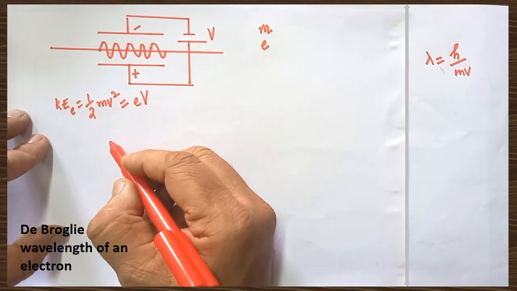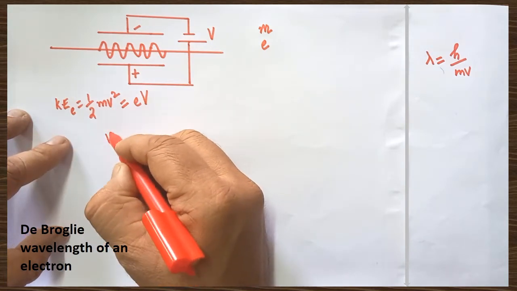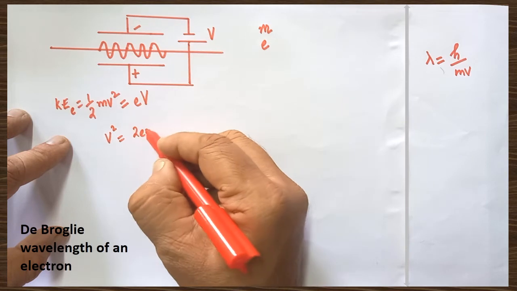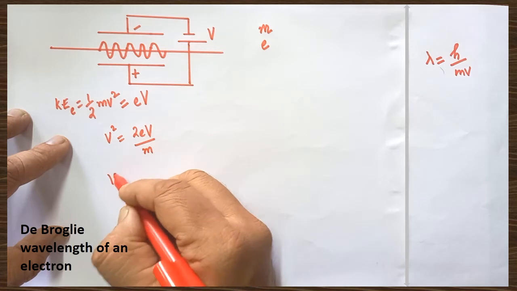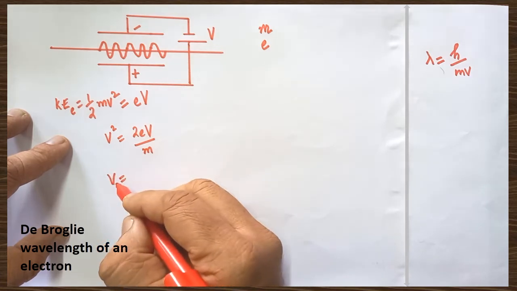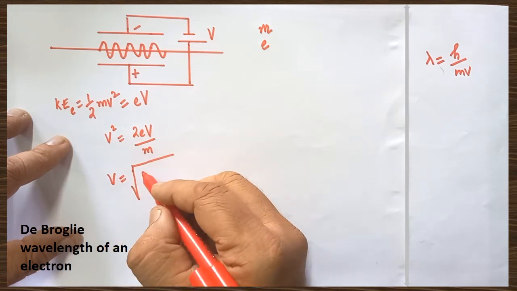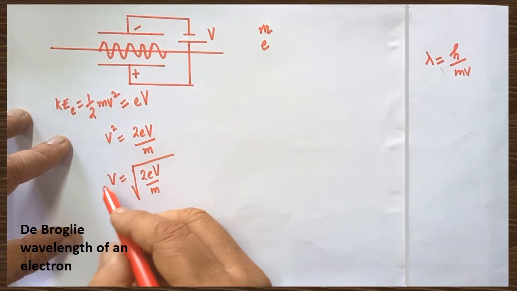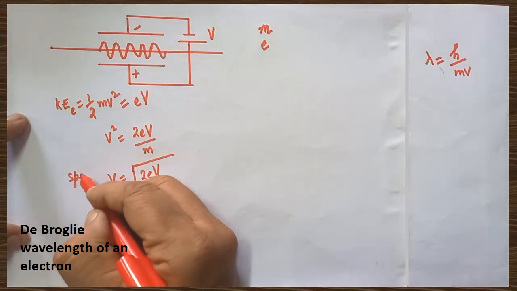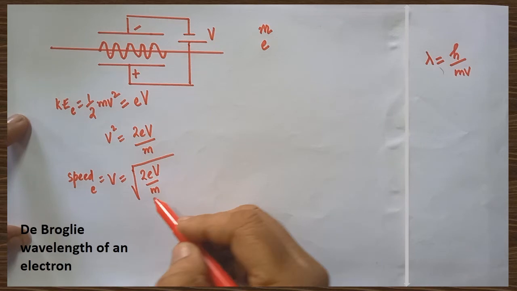From this, we are able to calculate the speed. Understand, V here is the potential difference, and v is the speed of the electron. Therefore, v square is equal to 2eV divided by m, after cross multiplying m. After that you can get the formula for v. The speed of the electron in the electric field can be calculated by the formula v equals square root of 2eV by m.